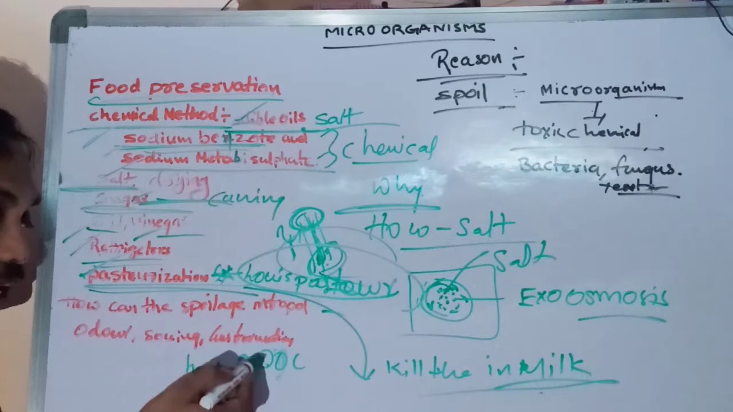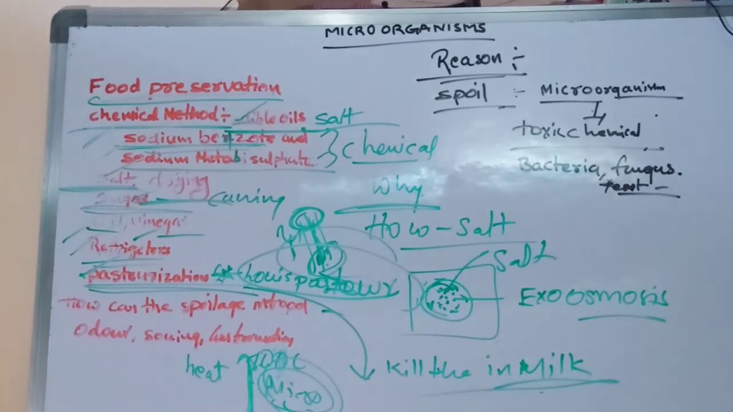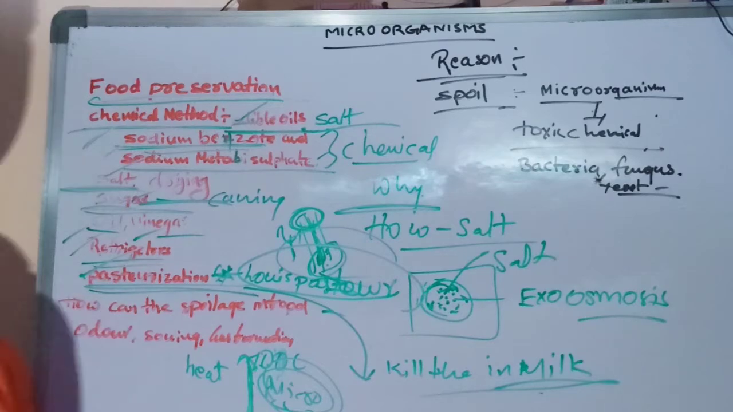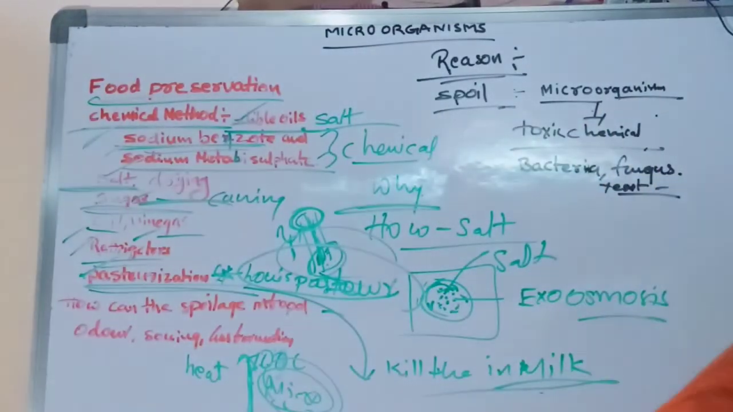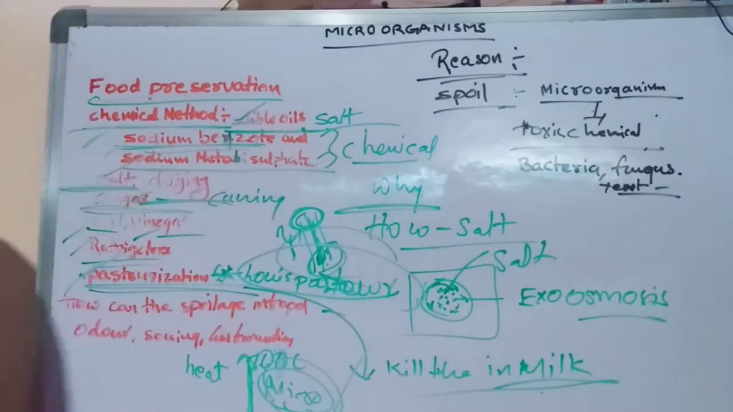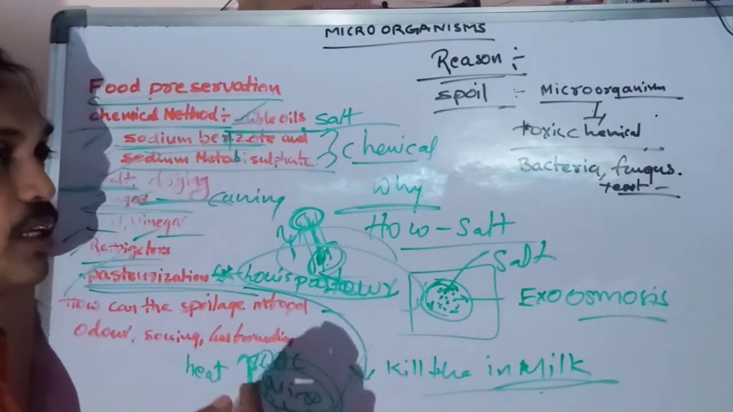What will happen with this increasing and decreasing of the temperature? Whatever microorganisms are there in that milk, everything will die. So increasing the temperature up to 70 degrees centigrade and decreasing it to 10 degrees centigrade, within a short time, all the microorganisms in that milk will die. So the pasteurization method is also useful to kill the germs in milk.